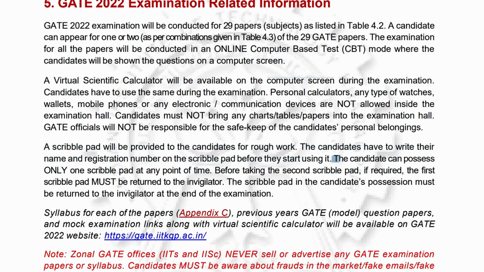The candidates can possess only one scribble pad at the time of examination, but before you leave the examination hall, the scribble pad must be returned to the invigilator at the end of the examination. That's mandatory.